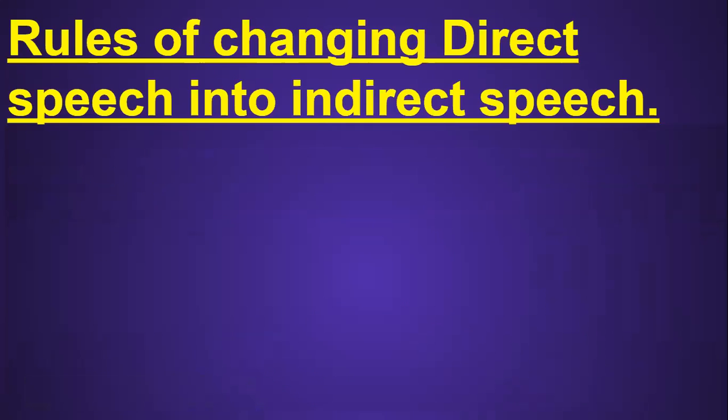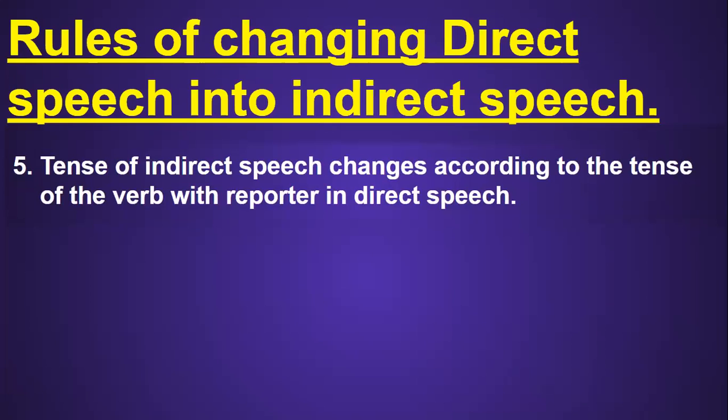Now come to the fifth rule. The fifth rule says tense of indirect speech changes according to the tense of the verb with reporter in direct speech. Now, what does this mean? We have already discussed that the tense of universal facts, habits, and routines never changes. This is only related to these kinds of sentences where tense is never changed. But in other types of sentences, tense is always changed. Tense is changed according to the verb present with the reporter.